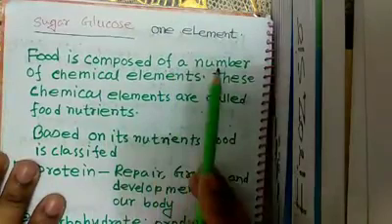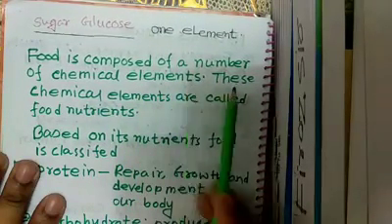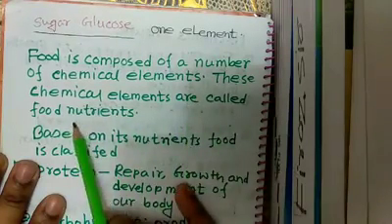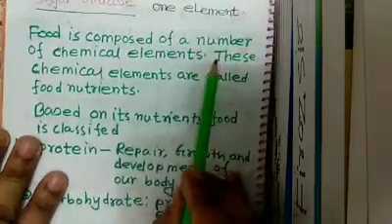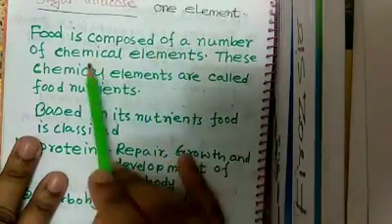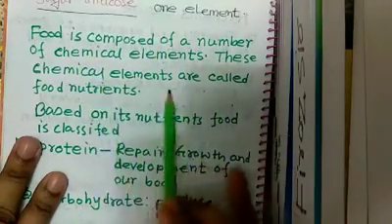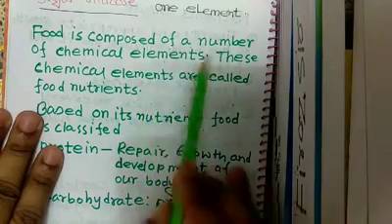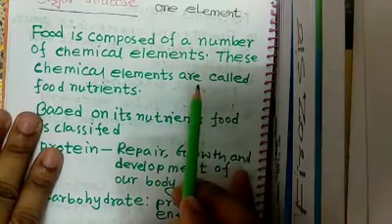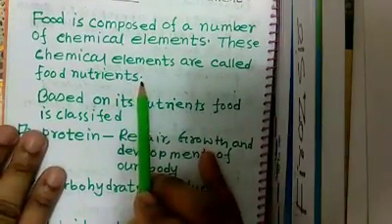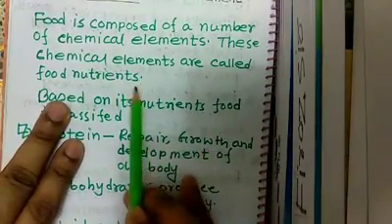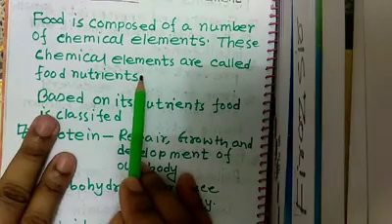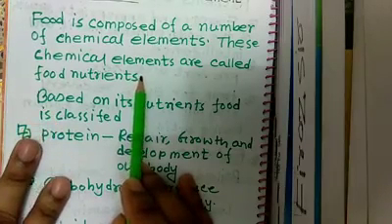Food is composed of a number of chemical elements. These chemical elements are called food nutrients. So what are food nutrients? I mean, every food contains some kind of chemical elements, and these are called food nutrients. If we take types of food that do not contain nutrients, then that food will not give us more energy.